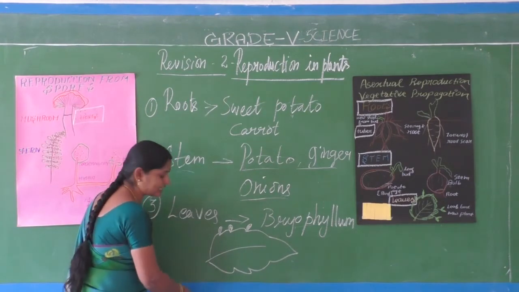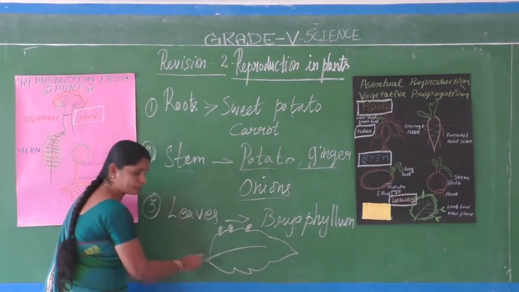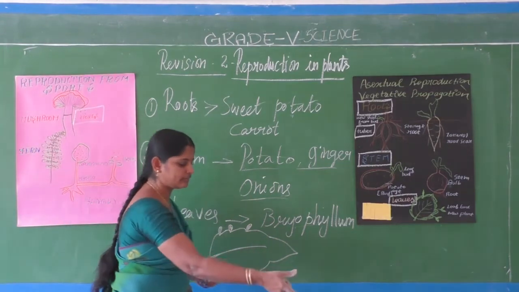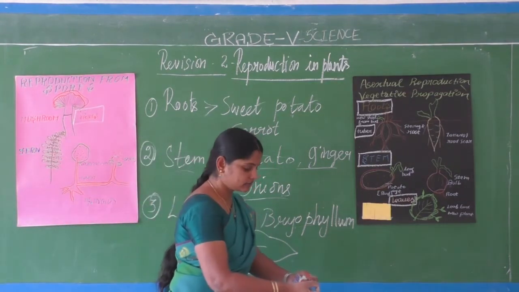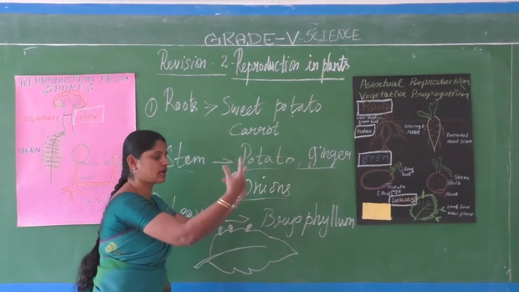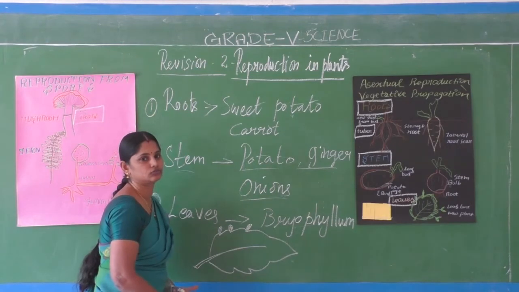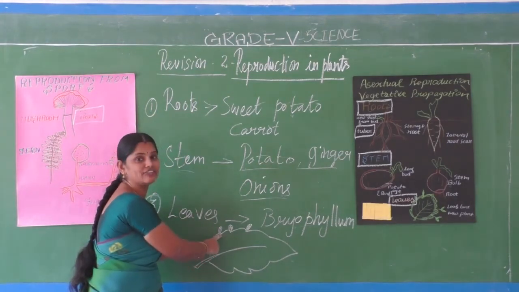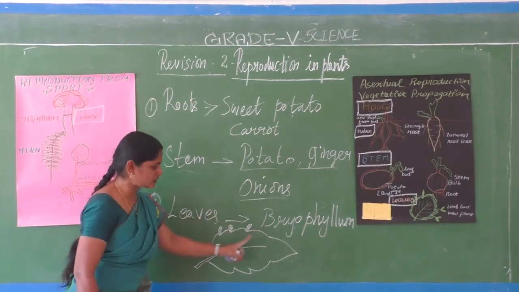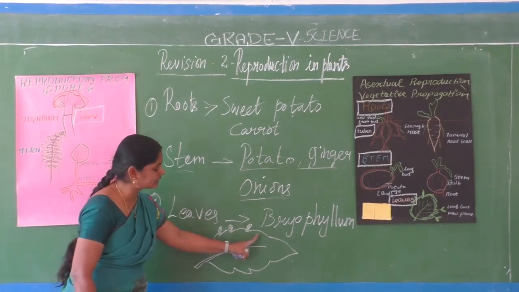If you pluck the leaf from the mother plant and leave it in the soil, the bud itself starts to grow into a new plant. So this we call leaf bud. Bryophyllum plants produce leaf buds in the ridges of the leaf.